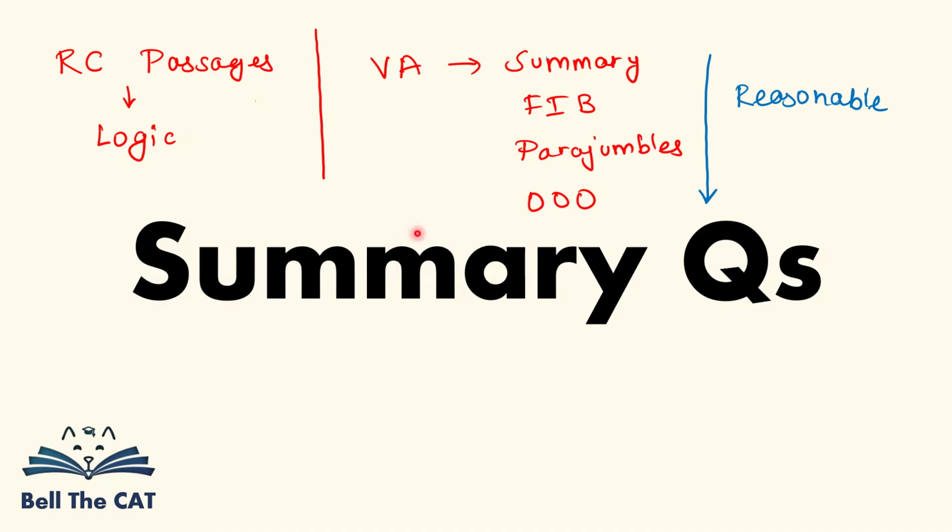So that is why, with respect to parajumbles and odd one out, I do not stress a lot about the official answer, nor do I force fit the explanation. When we go to the questions, you can see the way I explain those questions, and then you can relate to the part where I may be right, or you may be right, or you may have gone wrong. Once again, before moving ahead, you can use the timestamps that I put in the description box to go to each of the questions. Total 8 questions are there, 2 each in summary, FIB, parajumbles, and odd one out.